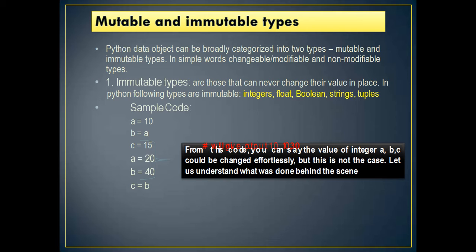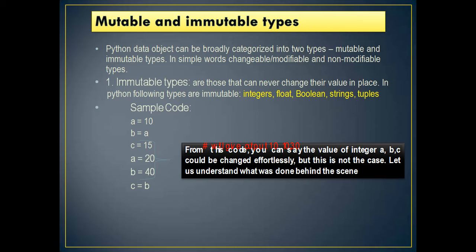So, as we know, lists and dictionaries are mutable, whereas strings and tuples are immutable. Let us try to understand the concept of mutable and immutable types.